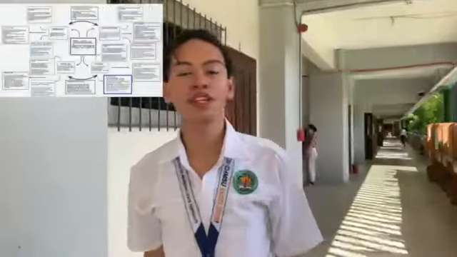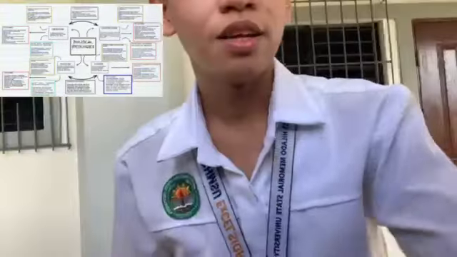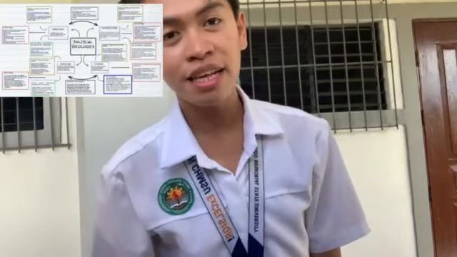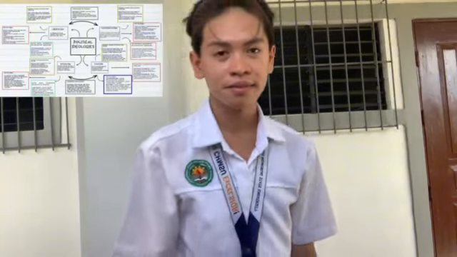First is liberalism. Liberalism is a political ideology prioritizing individual rights and limited government. So here are the key features of liberalism. First is economic freedom, equality, individual liberty, limited government, and rule of law, and the last is democratic government.